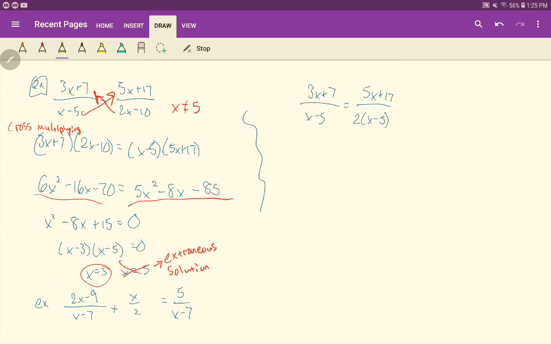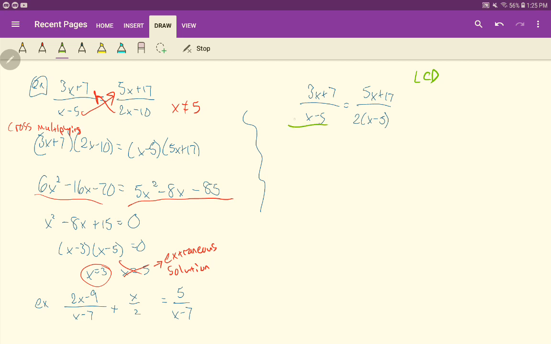Well, I rewrote the problem right here, but you can see I took that 2x minus 10 and I factored it to be 2 times x minus 5. So what's our LCD going to be here? Least common denominator, right? Imagine if you were trying to add these two fractions together, what would be the smallest common denominator that we would need?